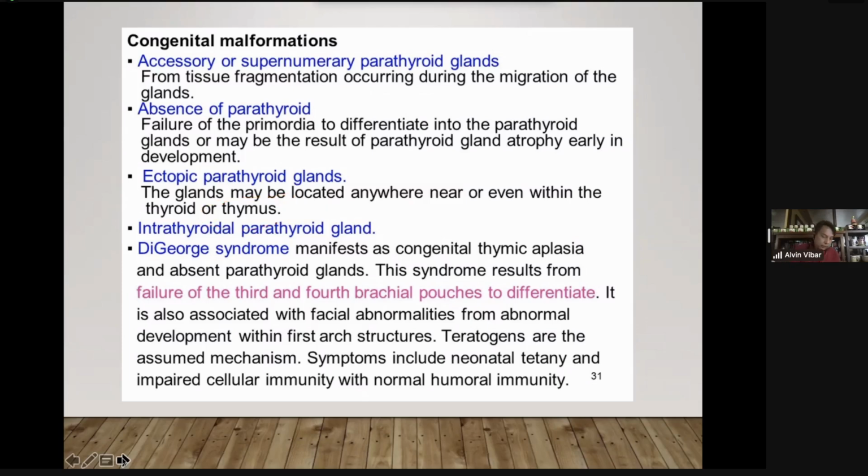When you go to your pediatrics, this syndrome will be mentioned, DiGeorge syndrome, wherein there is congenital thymic aplasia and absence of parathyroid glands. The reason behind this is there's failure of the third and fourth pharyngeal pouches to differentiate. Again, in DiGeorge syndrome, there's congenital absence of the thymus and parathyroid glands. The presentations will be discussed when you go to your pediatrics.